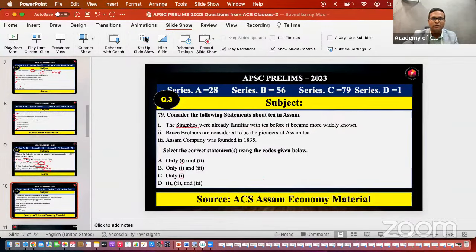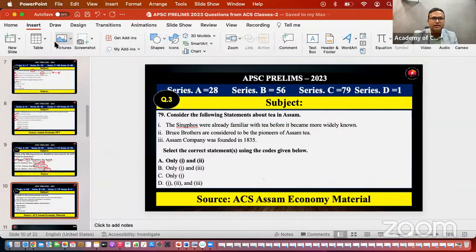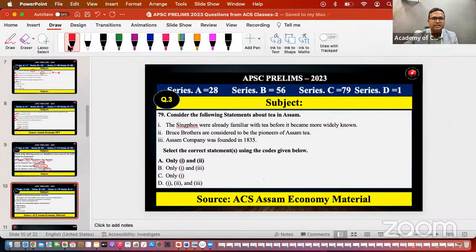Then that statement was correct, and statement 2 is also correct. By getting statement 2 correct, you can eliminate option B. You can eliminate option D also. Next one, eliminate option C also, since it has only one. Then by eliminating all these options, only one option comes, A.